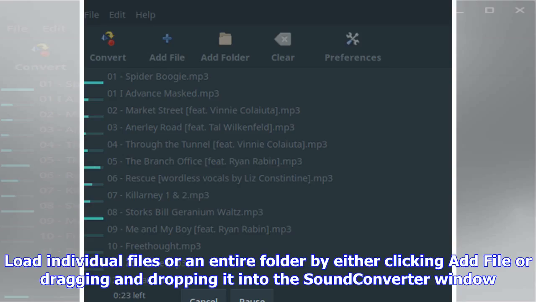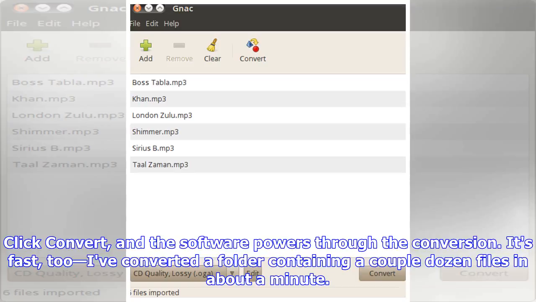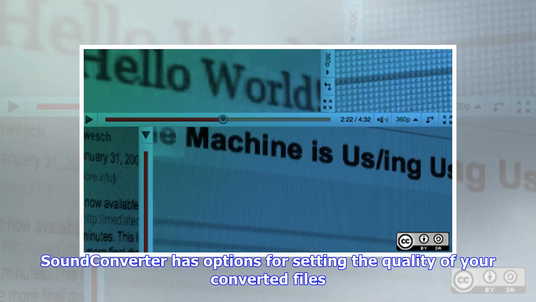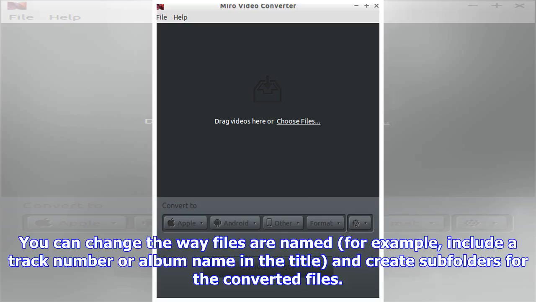Load individual files or an entire folder by either clicking Add File or dragging and dropping it into the Sound Converter window. Click Convert, and the software powers through the conversion. It's fast too. I've converted a folder containing a couple dozen files in about a minute. Sound Converter has options for setting the quality of your converted files. You can change the way files are named, for example, include a track number or album name in the title, and create subfolders for the converted files.